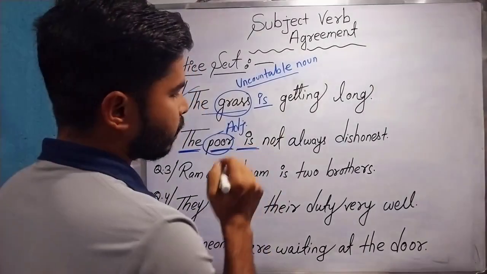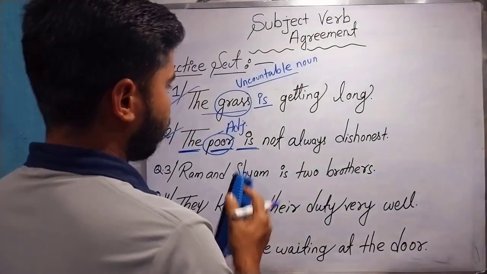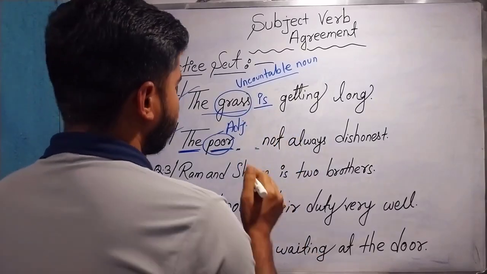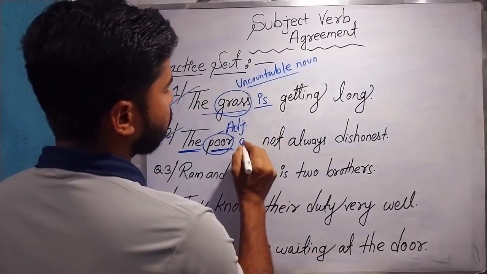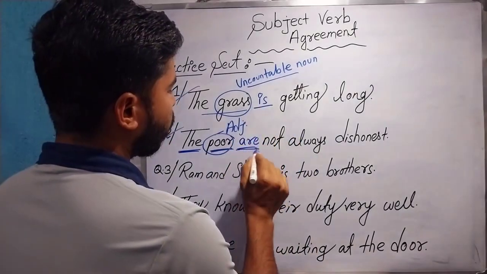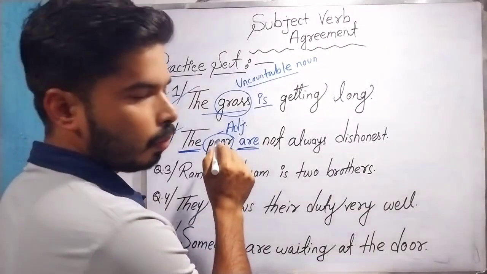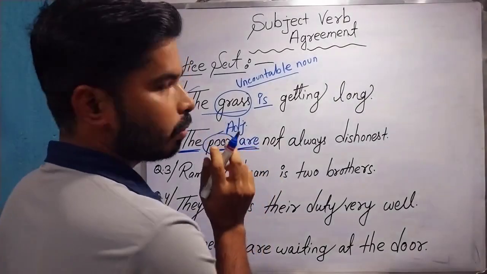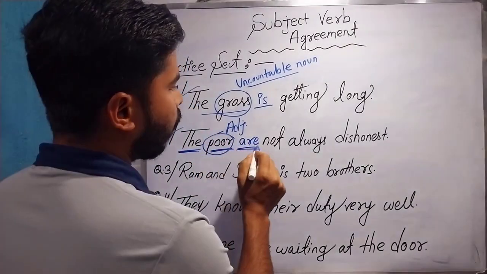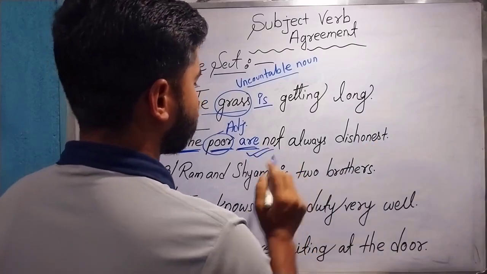So here the verb is in singular form, and here is the mistake. The correct answer will be the poor are, because we are talking about the whole community or the whole group of members who are considered as poor. The poor are not always dishonest. So this is the right answer.